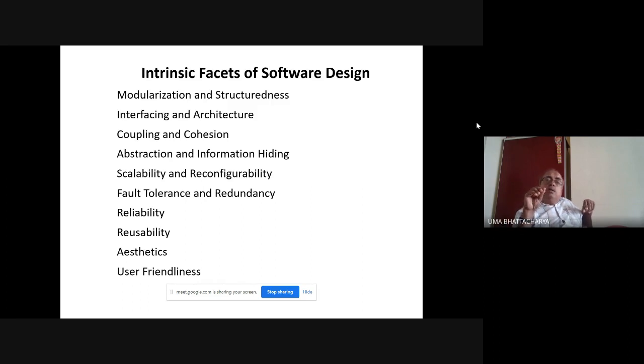And because of this modularization and structuredness, today we talk about software architecture very commonly. You must have studied hardware architecture. So if we consider a module as a node and the connection as an edge of a graph, say, what is a graph? It's a set of nodes and edges, vertices and edges. So if we consider a module as a node and the interconnection between two modules as an edge, that gives a graph.